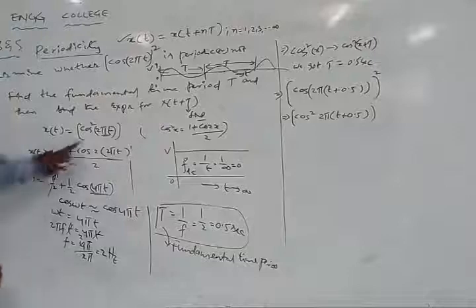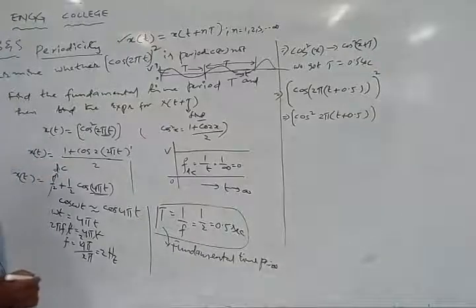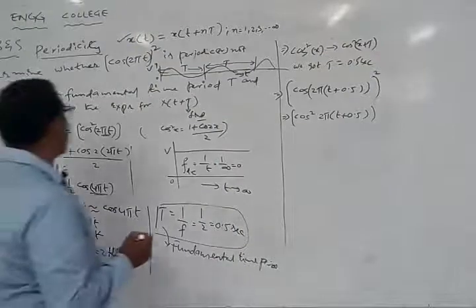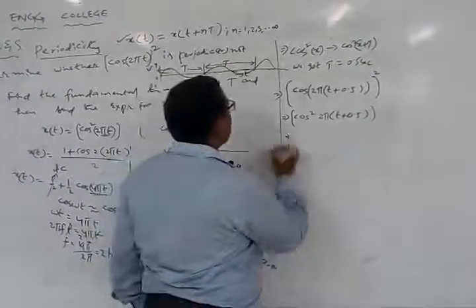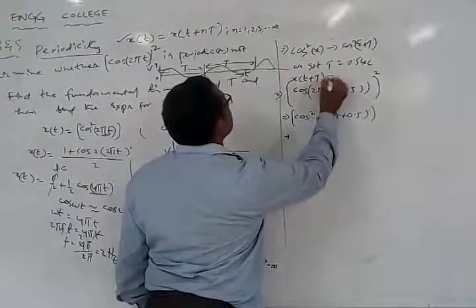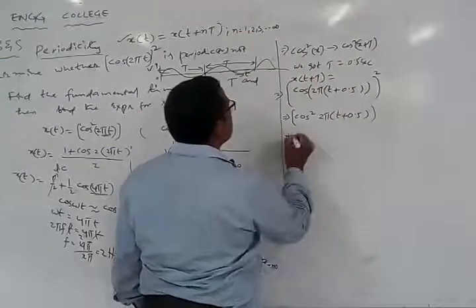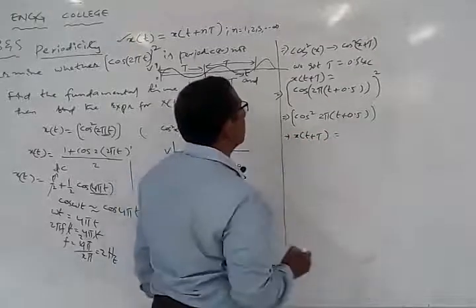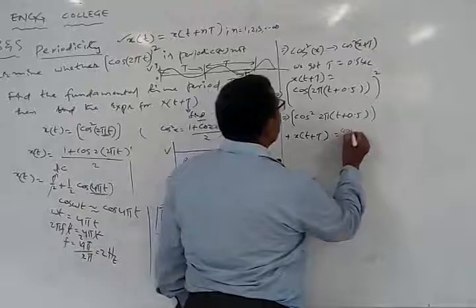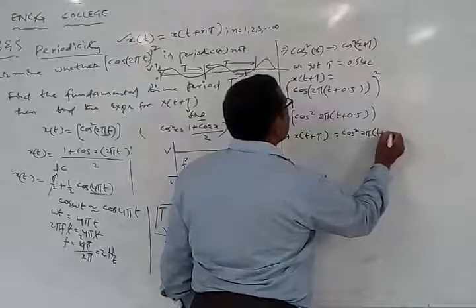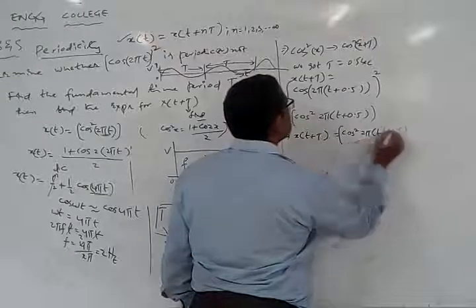This is nothing but x of t plus T. So x of t plus T can be written as cos square of 2 pi of t plus 0.5.